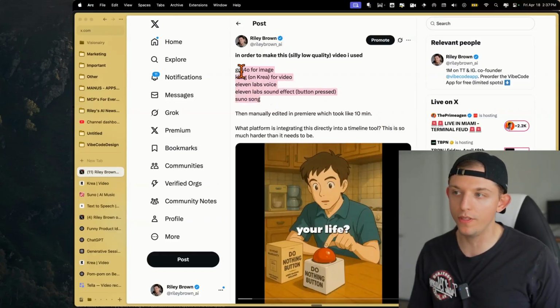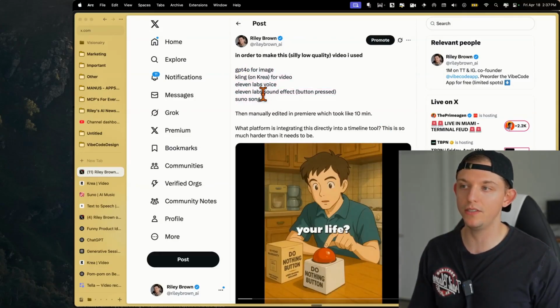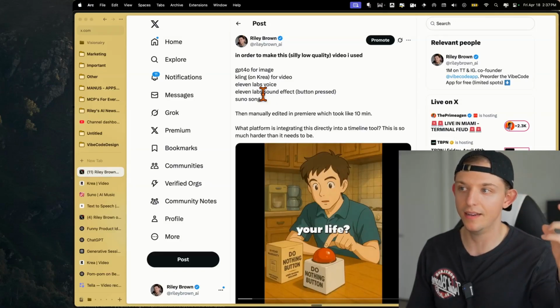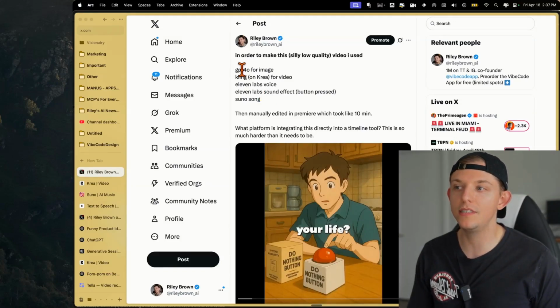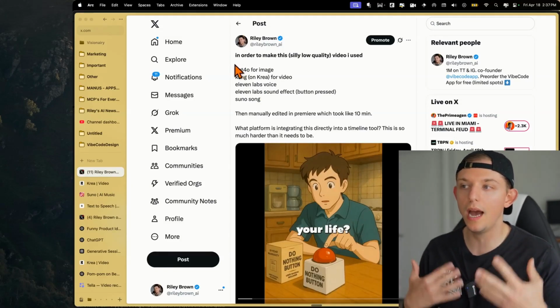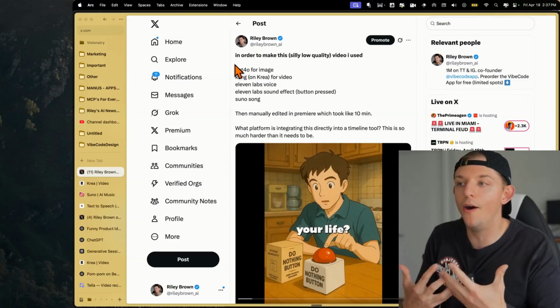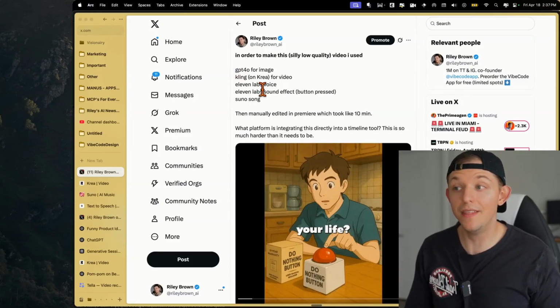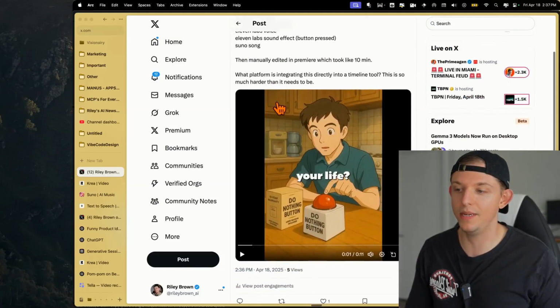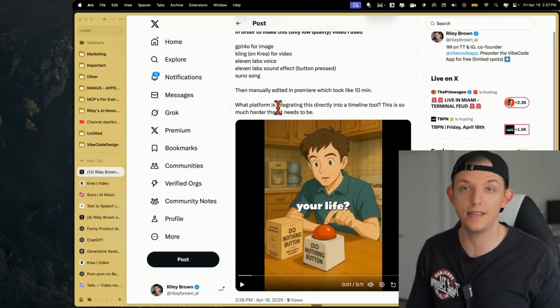There's ways to vibe code tools to actually speed up this process. But even before this whole process, we use ChatGPT to ideate on the idea. So that's another step. So we use 6 AI tools to quickly ideate, generate the first frame, create the video, add some sound, and it's kind of fun. And then we use AI to add the subtitles. I mean, that is a full AI stack right there.